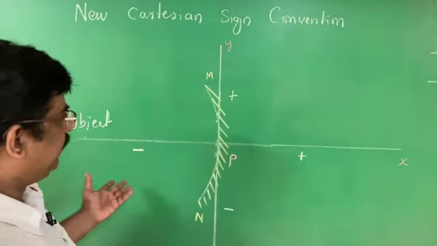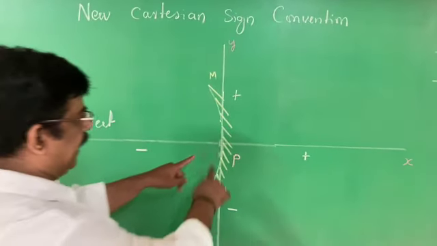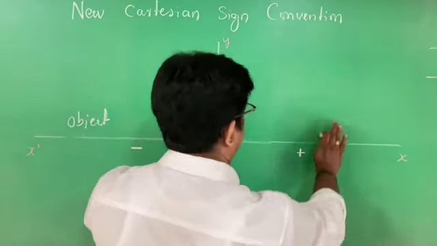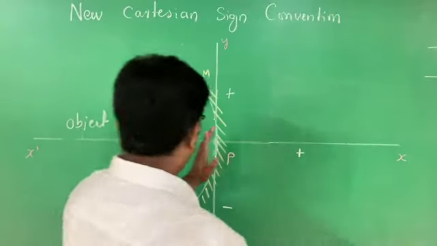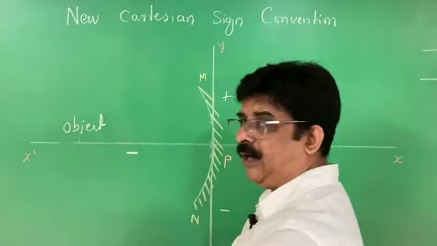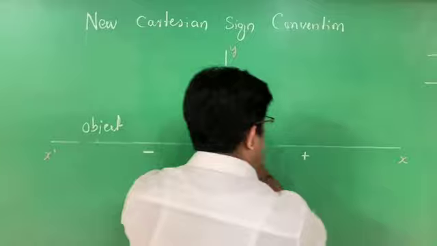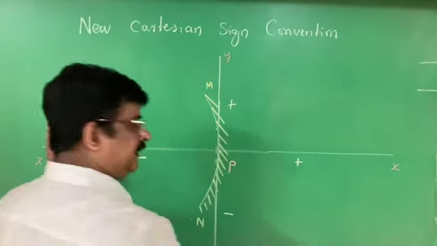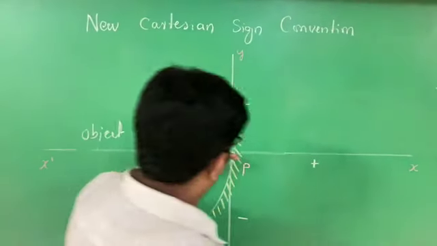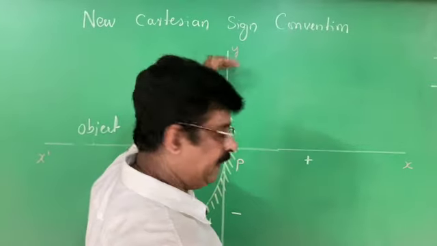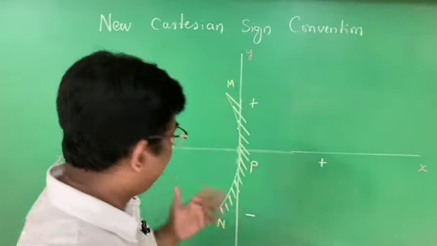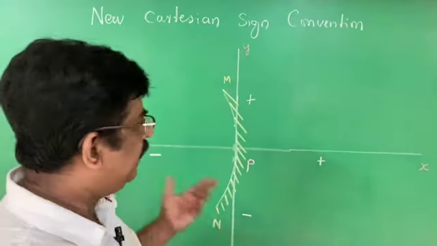See, in the graph sheet you can understand this. The x-axis is positive in the first quadrant and negative in the second quadrant. Therefore, the right side is positive, the left side is negative. In the y-axis, upside is positive, downside is negative. That is a very simple concept in the graph sheet.